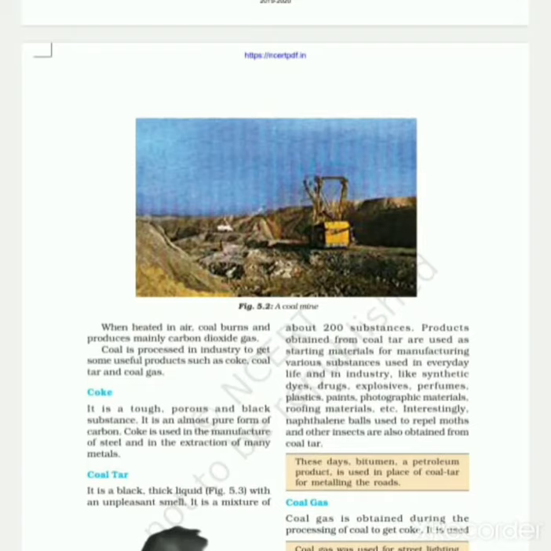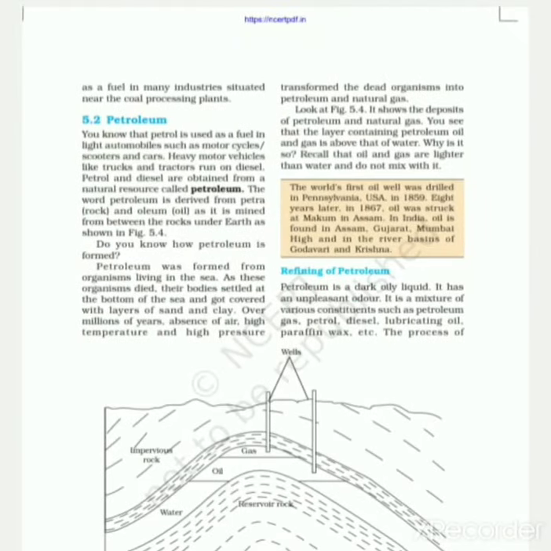We will see where coal gas is used. Coal gas was used for street lighting for the first time in London in 1810, in New York around 1820. Nowadays, it is used as a source of heat rather than light. Earlier, it was used as a source of light. It is used as a fuel in many industries situated near the coal processing plants.